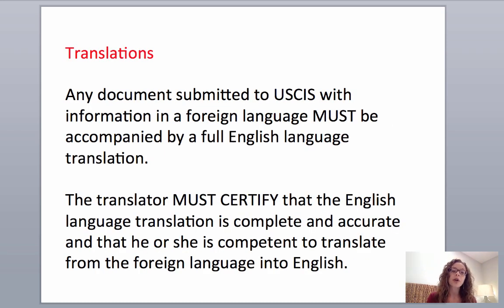Translations. This is important too. Any document submitted with information in a foreign language, so your marriage certificate or anything like that that is in a foreign language, needs to be translated, and the translator must certify that the English language translation is complete and accurate, and that he or she is competent to translate from the foreign language to English.